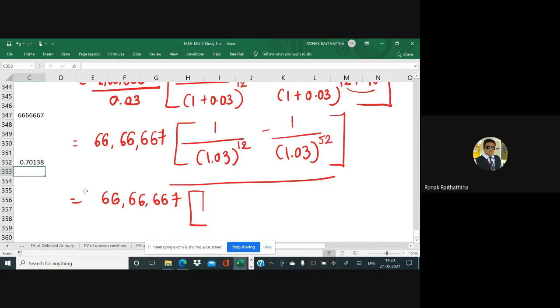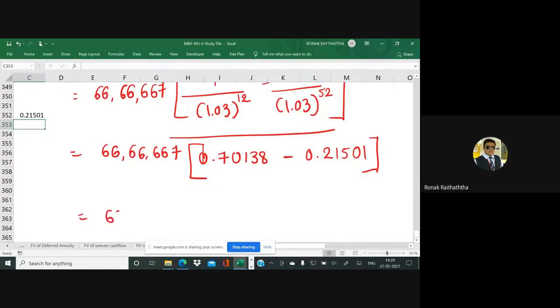So third we get 0.70138 minus, let's find it for 52 now, 0.21501.